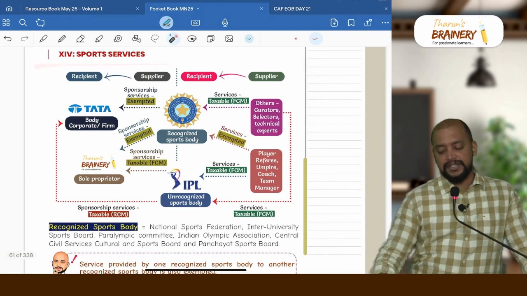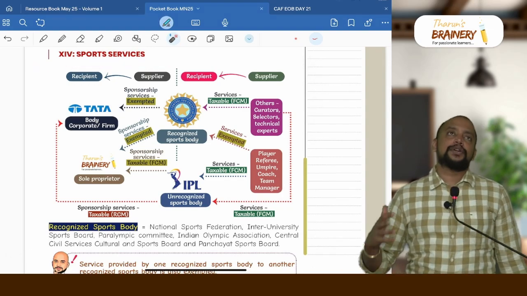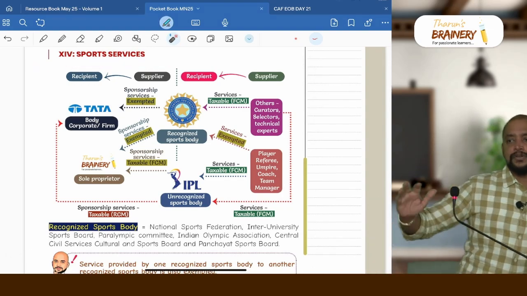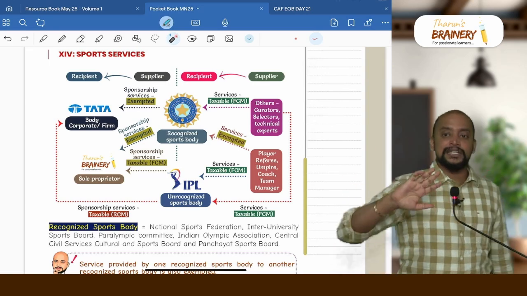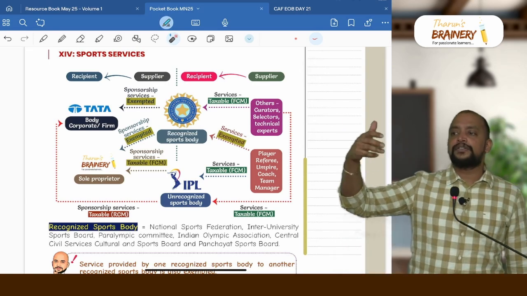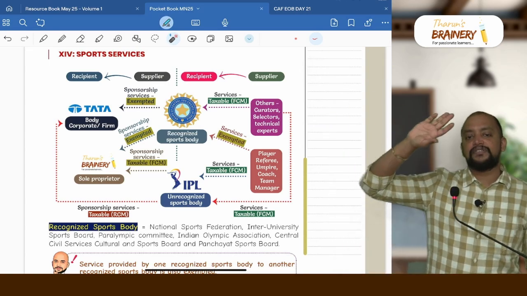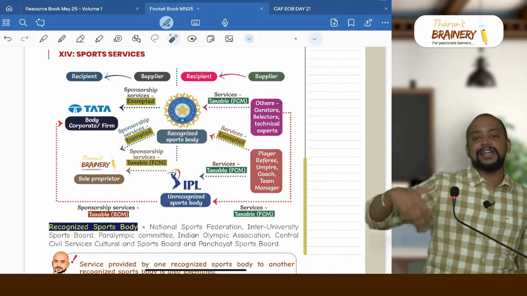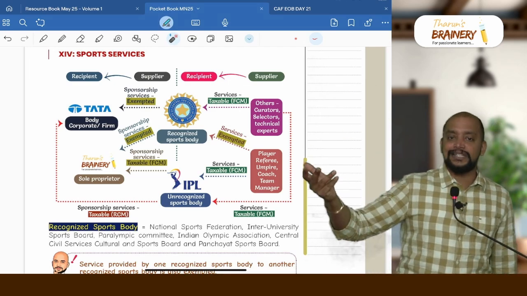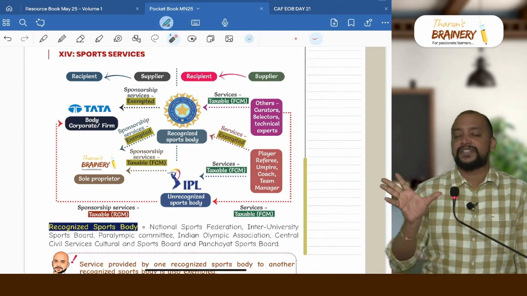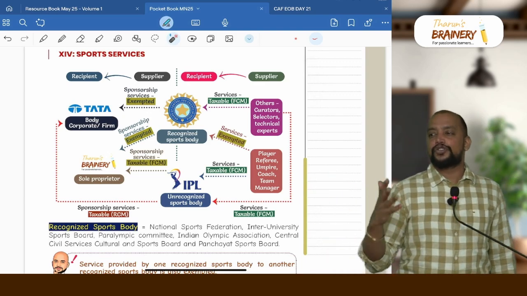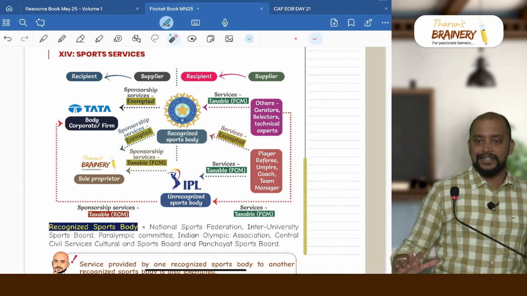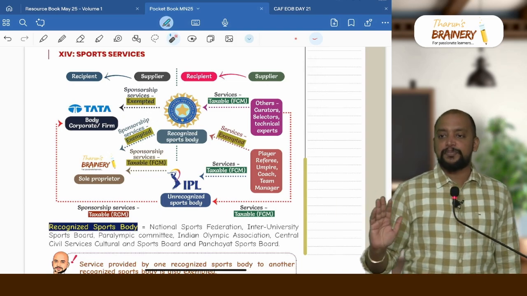Then sports services, and we don't have to bother about FCM, RCM right now. So your focus should be on the exemptions. And again, when we learn for RCM, we will learn, because I just divided it into 2 parts. First focus on exemptions and thereafter you can focus on what is the charge related to this, because this is our first revision. In the first revision our focus should not be too much onto everything at a time. So let's divide it piece by piece and we will do.